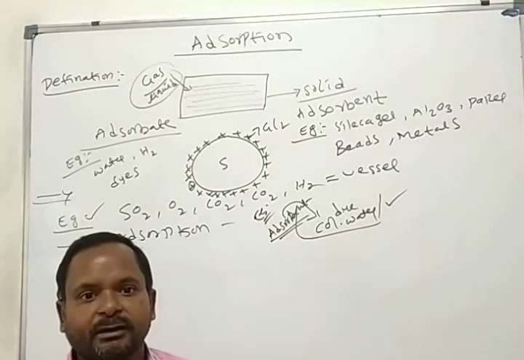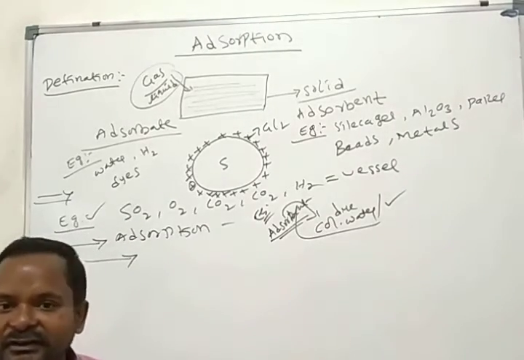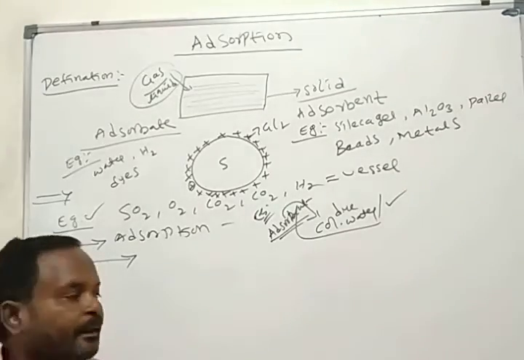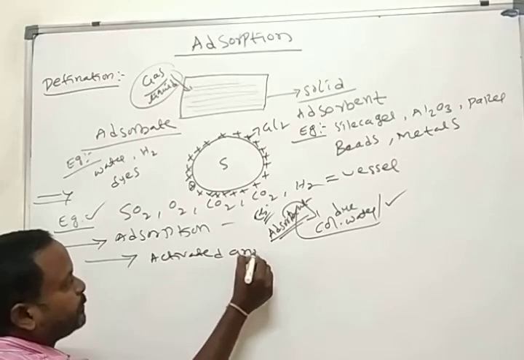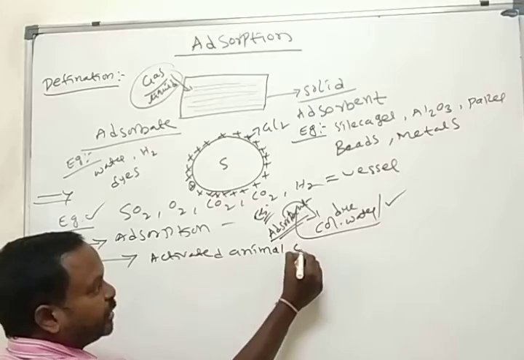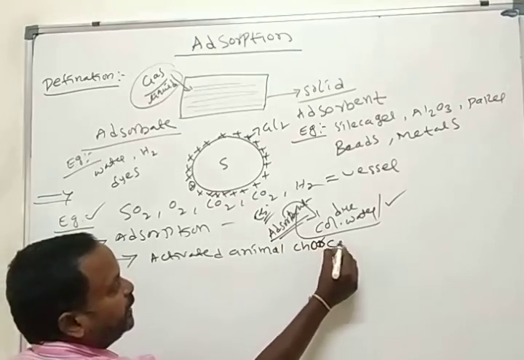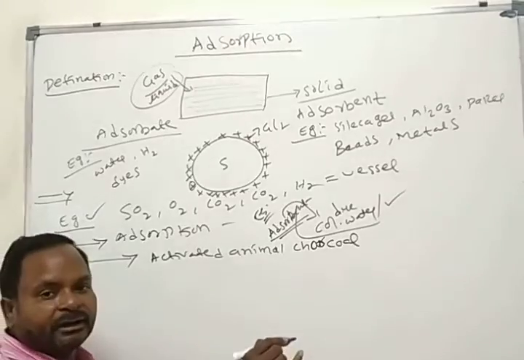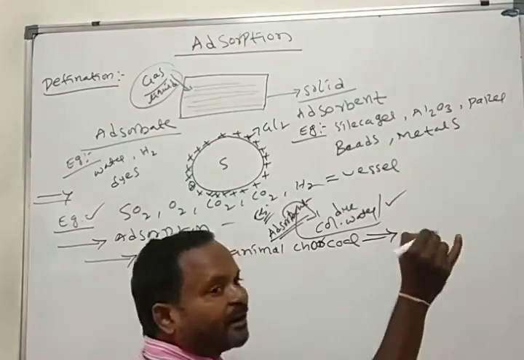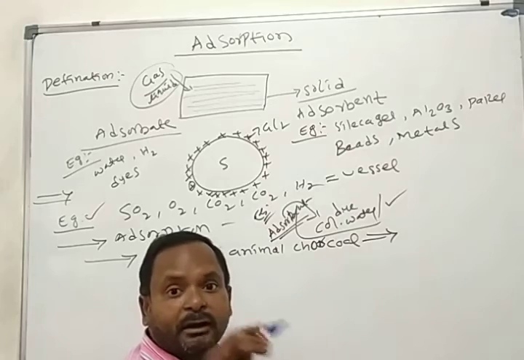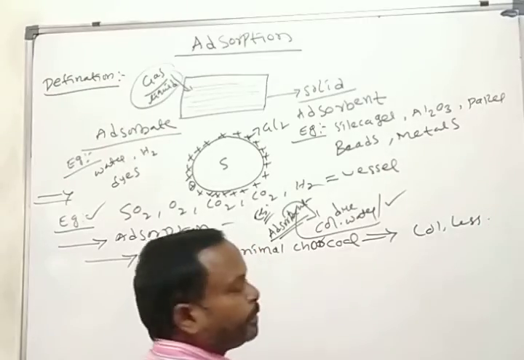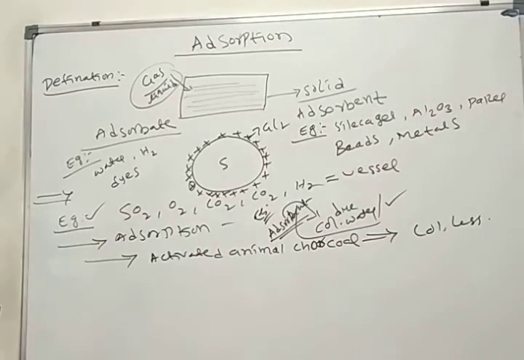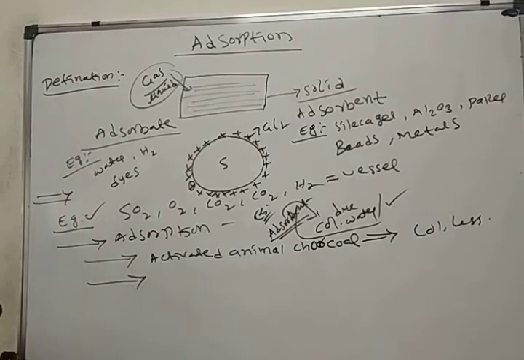Before preparing the sugar, in industry, they pass activated animal charcoal, which is also one of the best adsorbents, through that colored sugarcane solution. Then it becomes colorless.